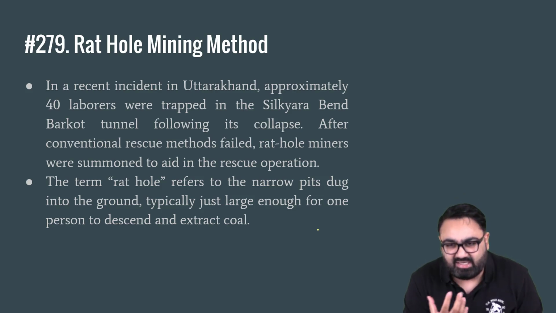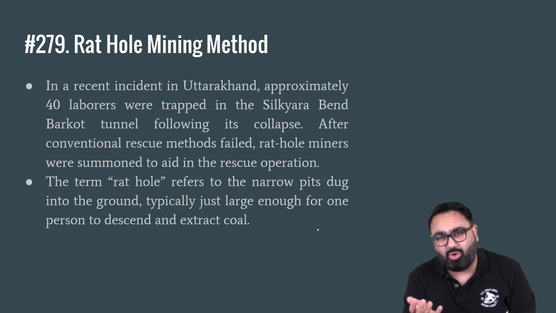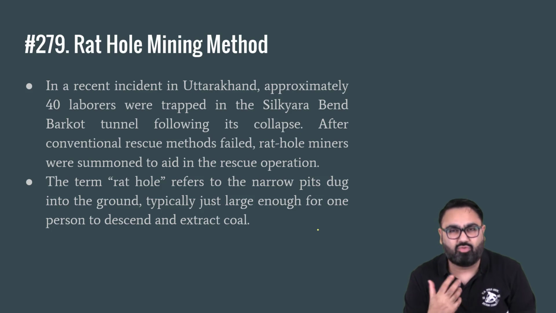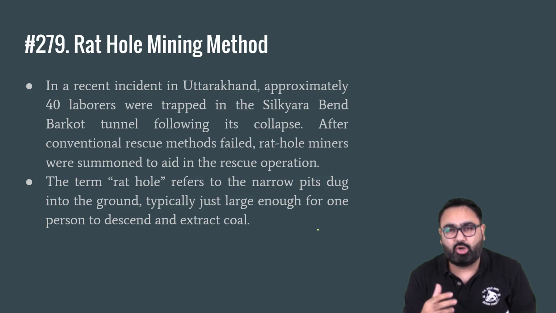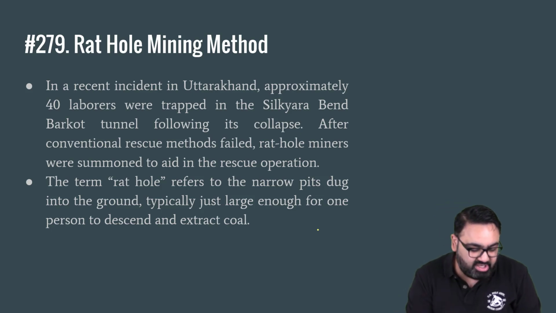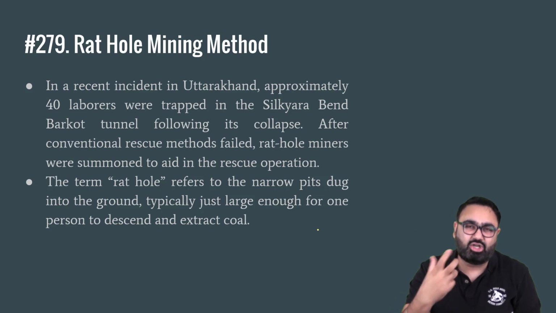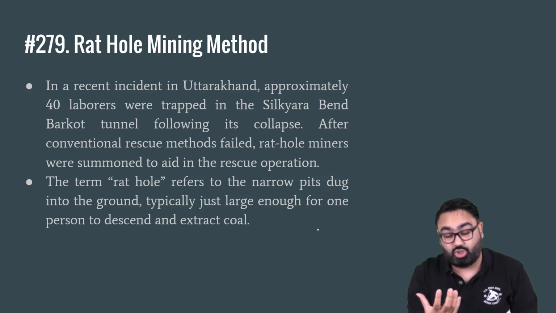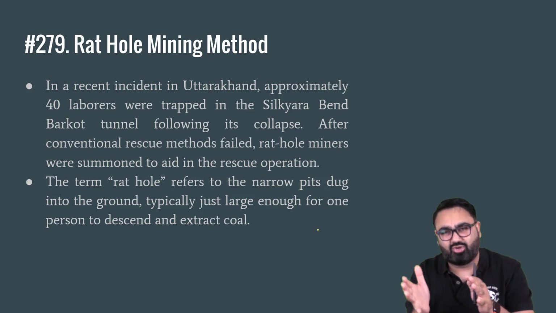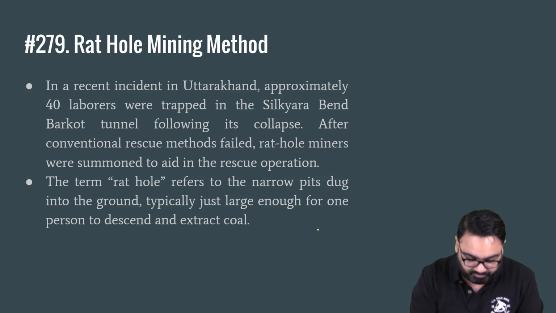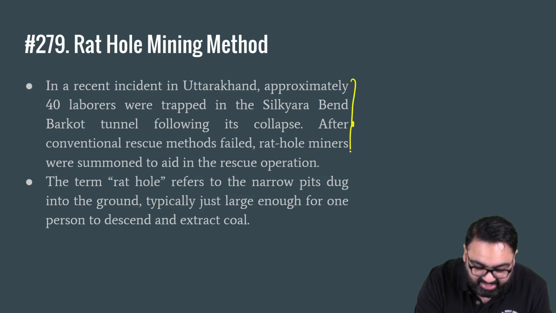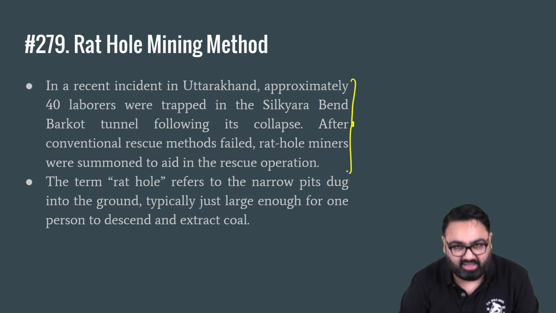It is mainly done in states such as Meghalaya, where you have some coal mines, but a very small amount of coal is found there, not commercially viable. So big companies don't come there to explore coal. So what the local population does is, by hand, they start to dig around and they start to extract as much coal as possible. Into very, very narrow spaces they go and then bring out the coal. It's extremely dangerous, but this is a method which has led to ensuring that these 40 laborers who were trapped in the Silkyara tunnel were actually rescued.